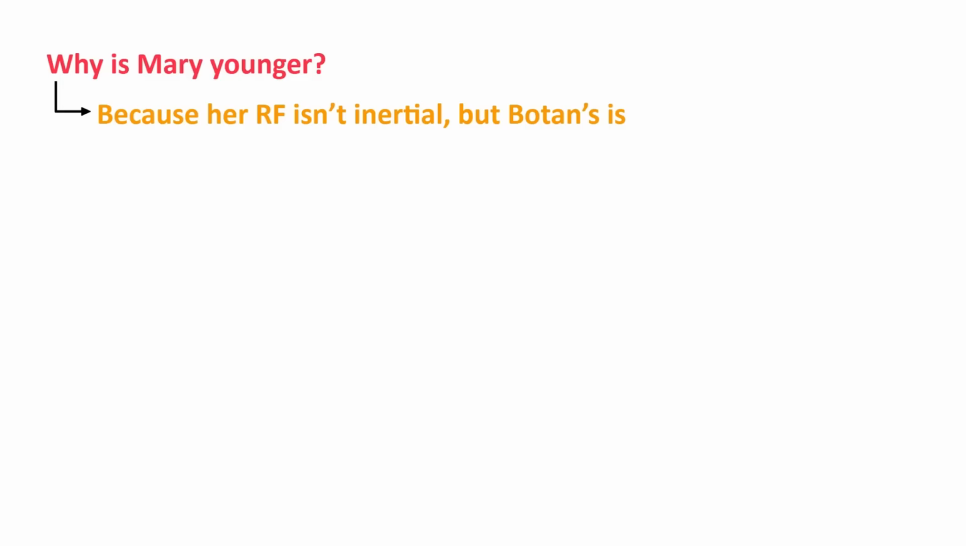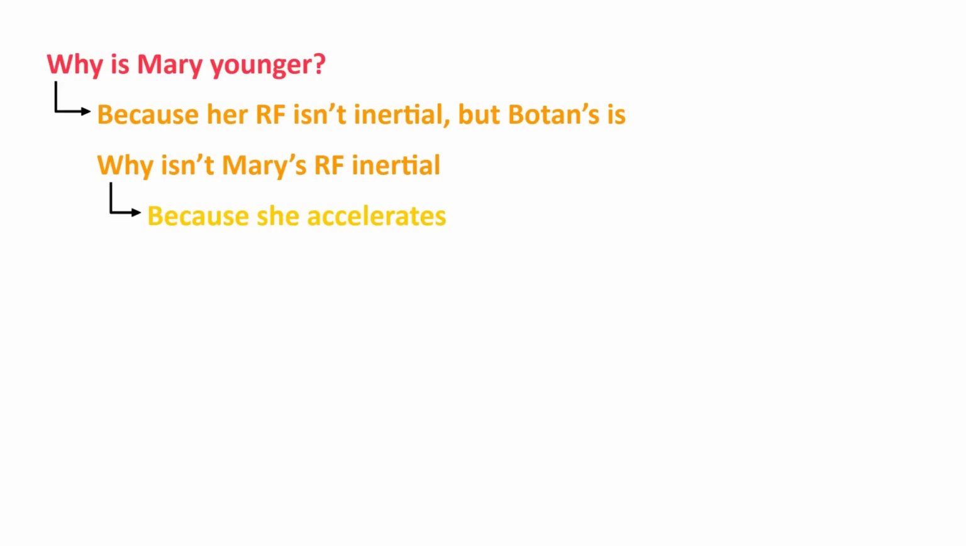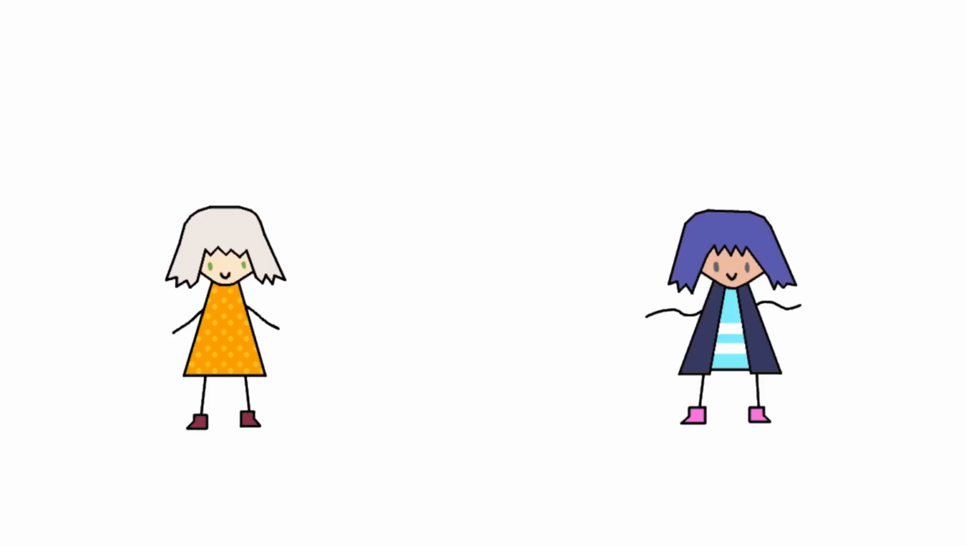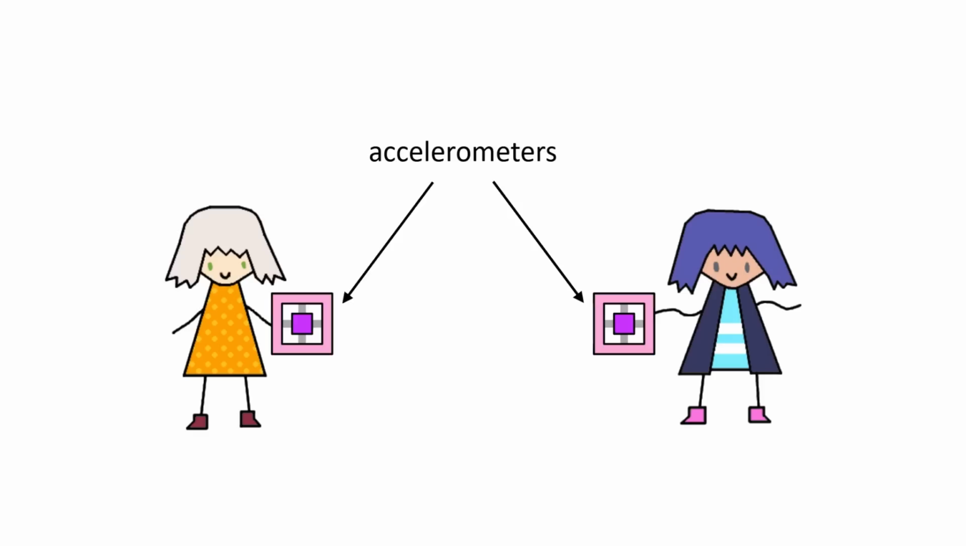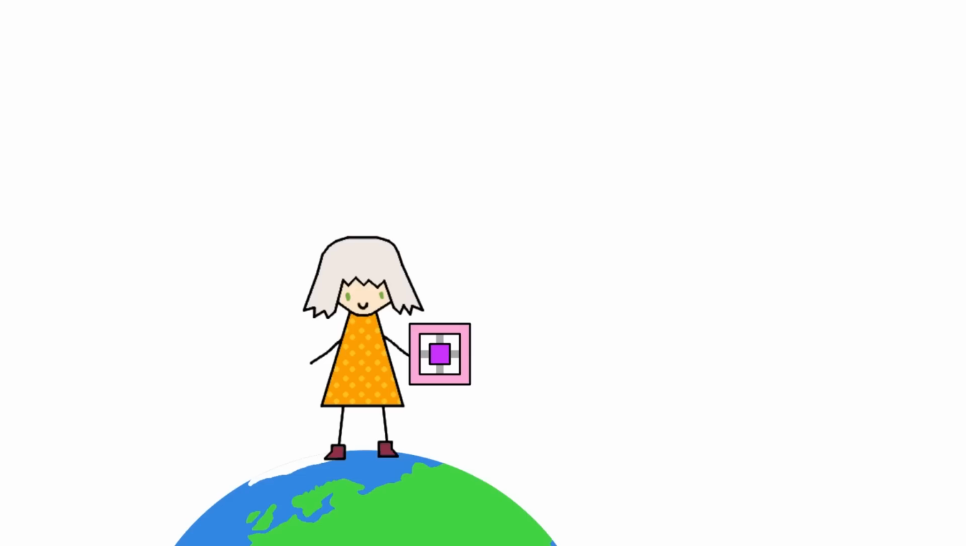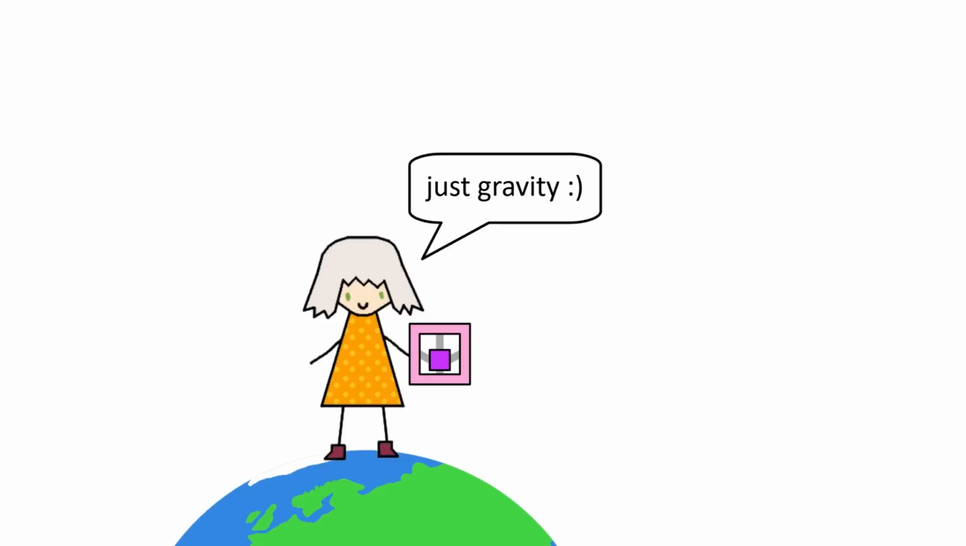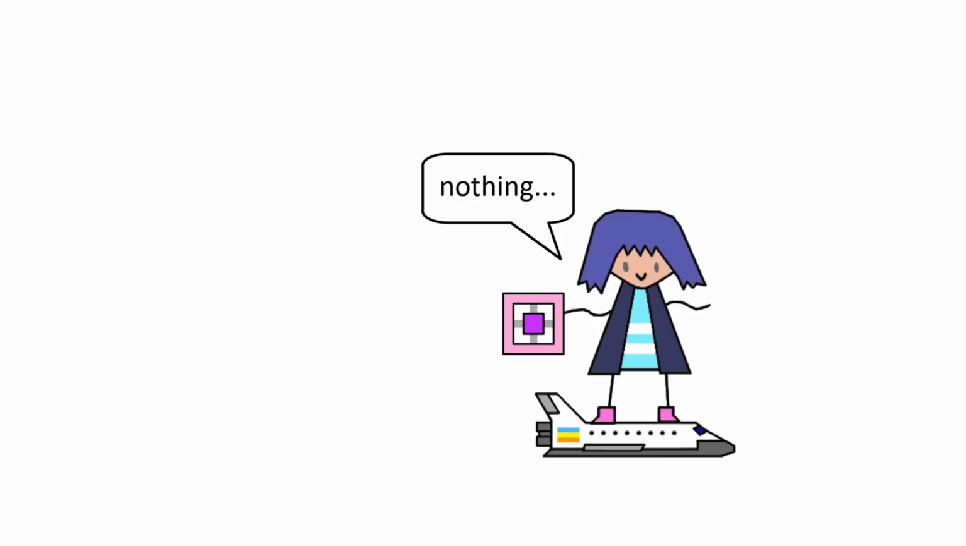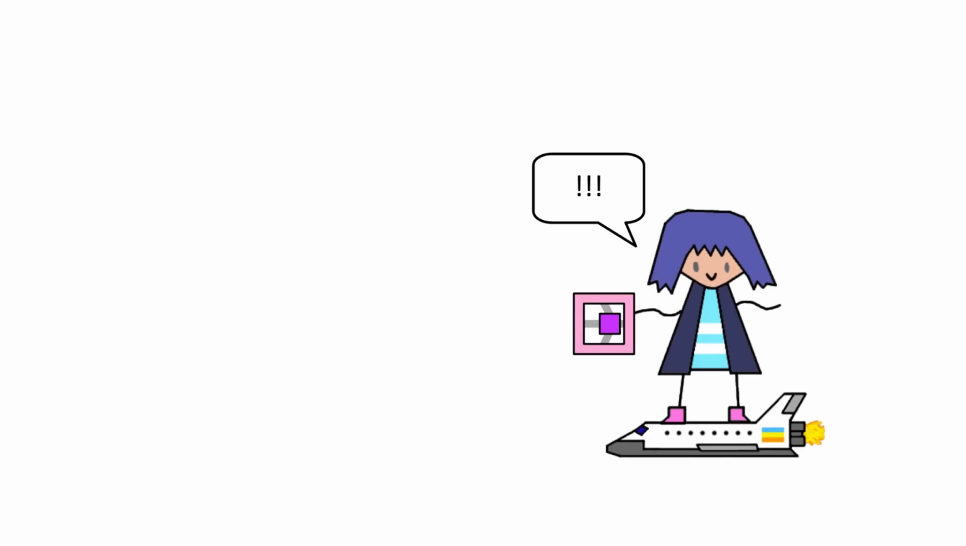So, why is Mary's reference frame not inertial? Well, it's because she accelerates to turn around. But why is Mary the accelerating one and not Botan? This is actually pretty straightforward. If we equip Mary and Botan with accelerometers, then Botan's will never indicate any acceleration other than gravity, which, as I mentioned earlier, has no significant role in this example. Meanwhile, Mary's accelerometer will report nothing for most of the trip, but consistent acceleration for the duration of the turnaround.